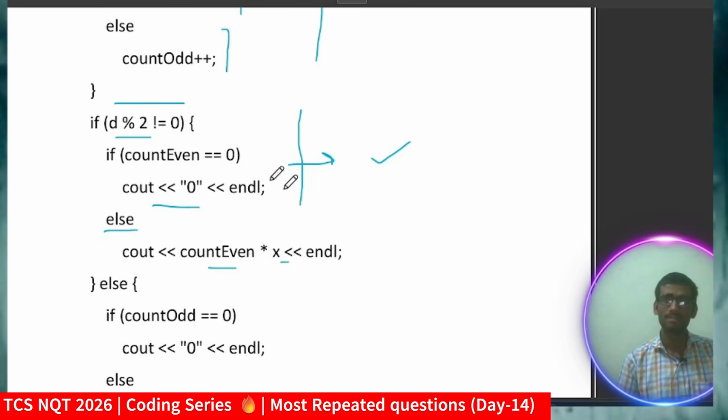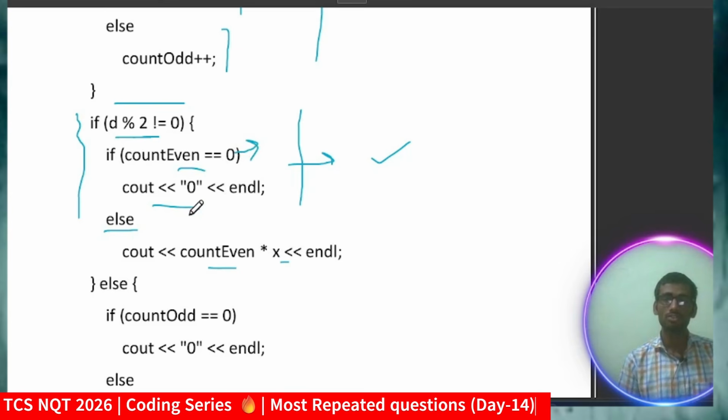I hope you got the logic. मैं क्या कर रहा हूँ यहाँ पर? First of all, I am checking whether the current date is even or odd. If it is odd, those who have last digit as even, I will calculate the fine. For calculating the fine, you have to get the count of vehicles which are violating the rule. So if count of even is equal to 0, it means no vehicles are violating the rule.